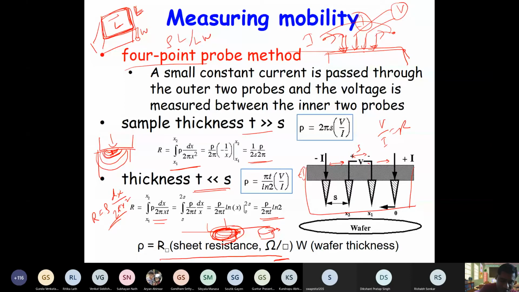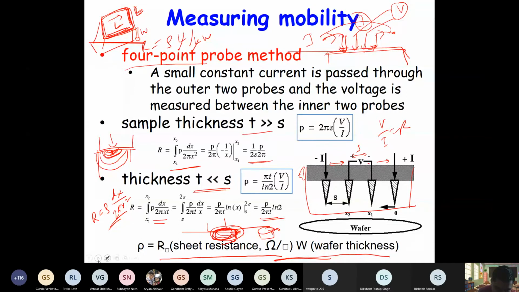So let's say current is flowing in this direction. Length is L and cross-section area is L times W. If you do this, then your R is rho by W. So rho you can say is R times W. So rho is the sheet resistance multiplied by the wafer thickness, and that will give you the resistivity.